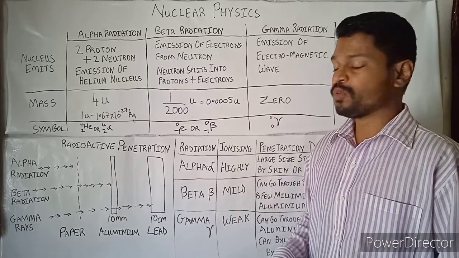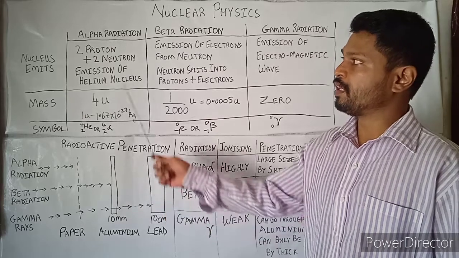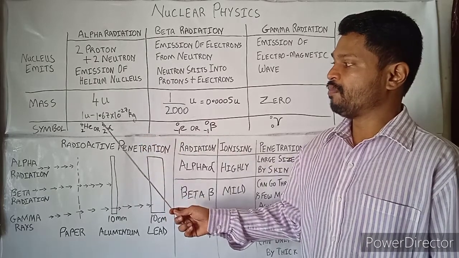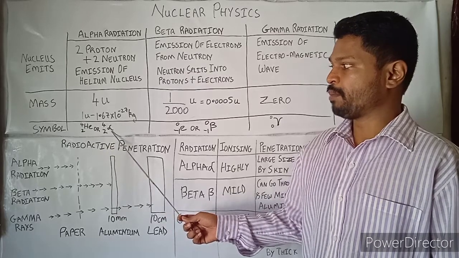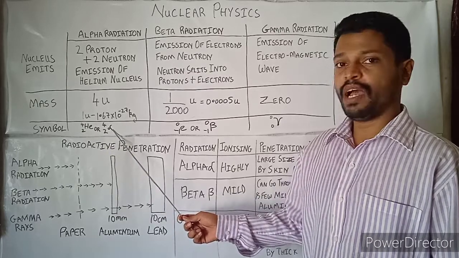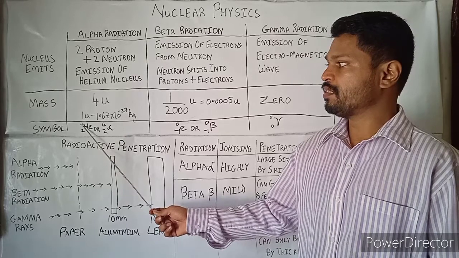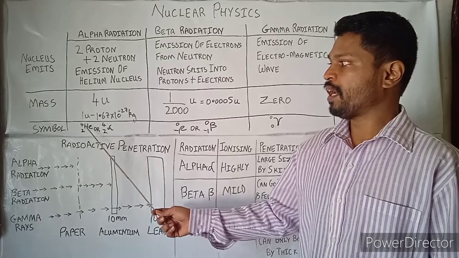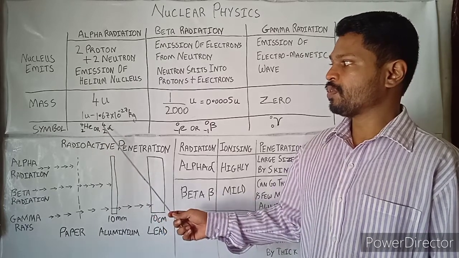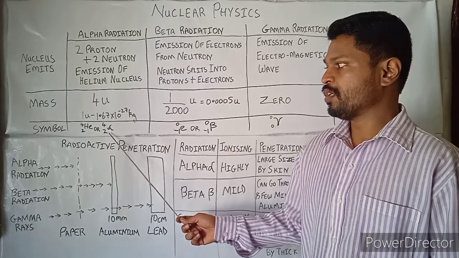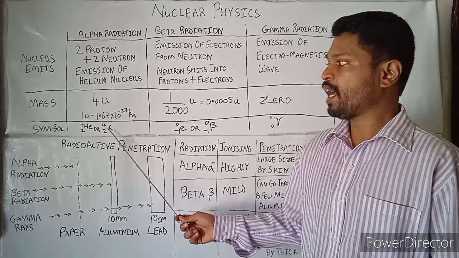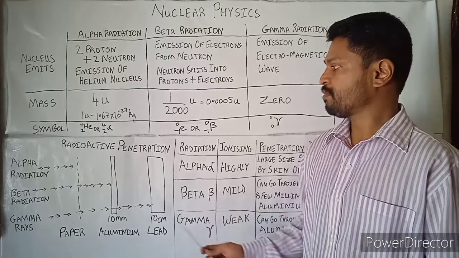Now the symbols, how to symbolize. In alpha radiation we had given the symbol He. He can be replaced with the Greek symbol alpha, and this is the subscript and this is the superscript. So this is the mass number and this is the number of protons. So 2 is the number of protons and 4 is the mass number.